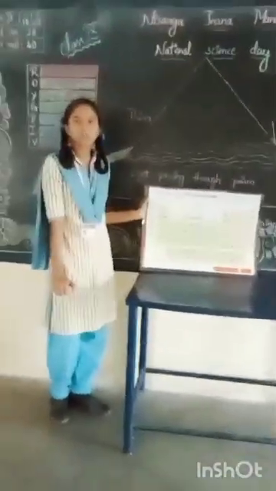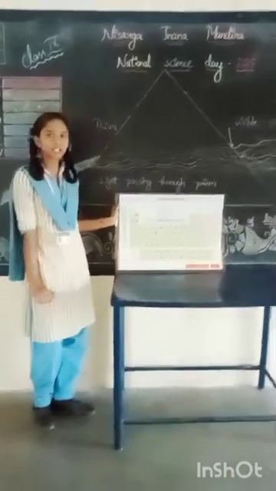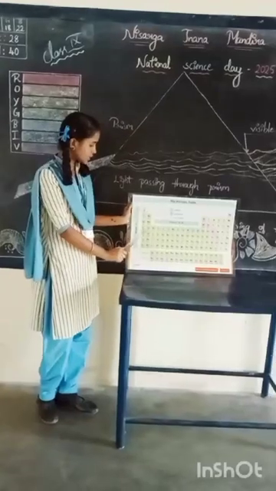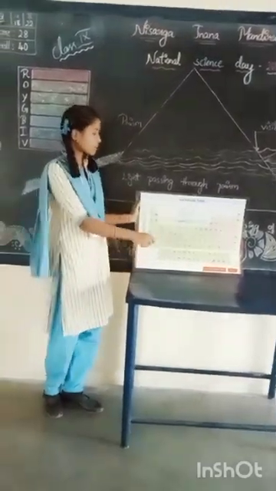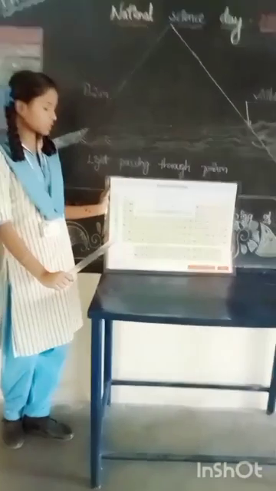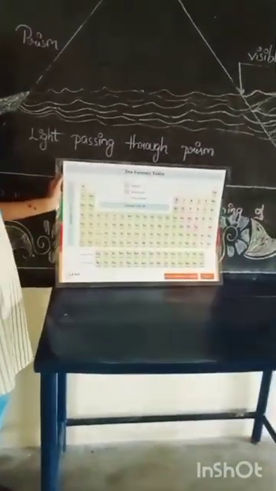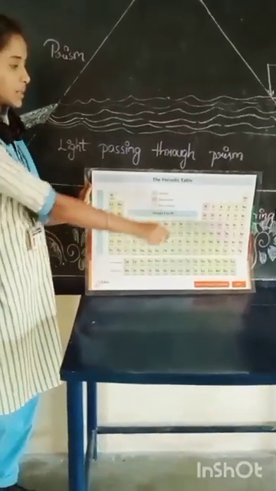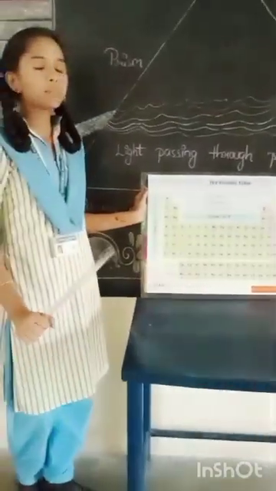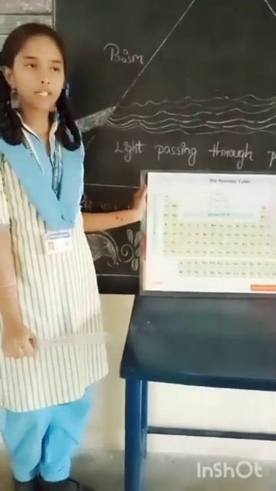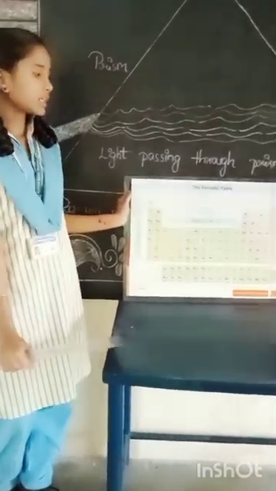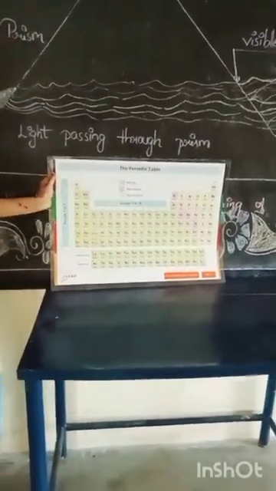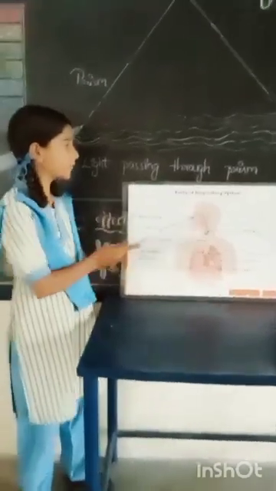Some materials show properties like malleability, ductility and sonorousness. They are called metals. For example, calcium, scandium. And some materials do not show the properties of malleability, ductility and sonorousness. They are called non-metals. For example, carbon, nitrogen. And some materials show properties of both metals and non-metals. They are called metalloids. For example, silicon, germanium. Thank you.